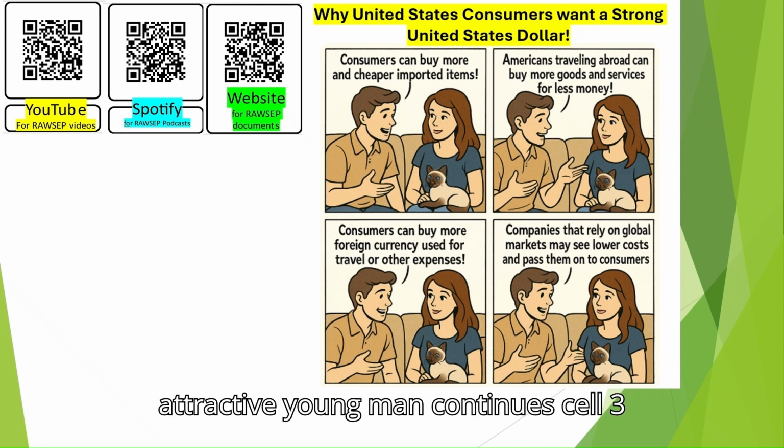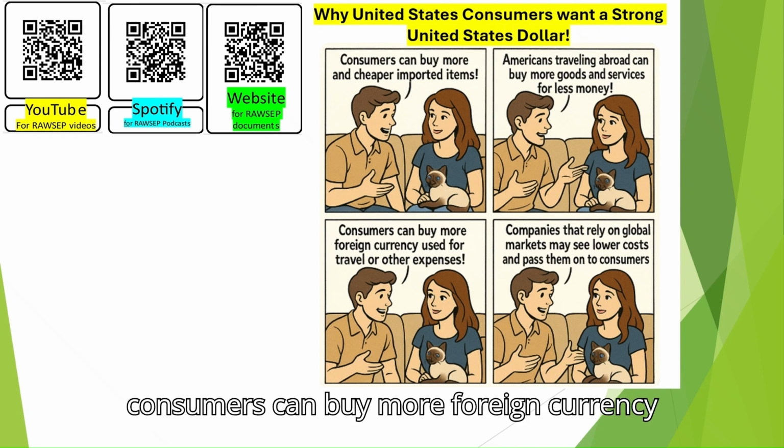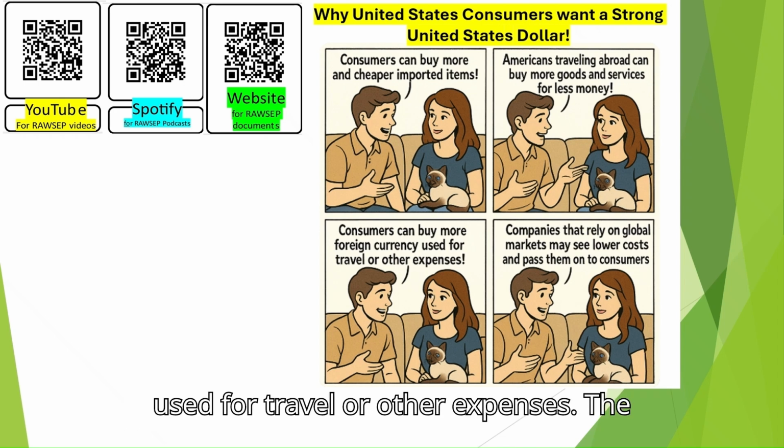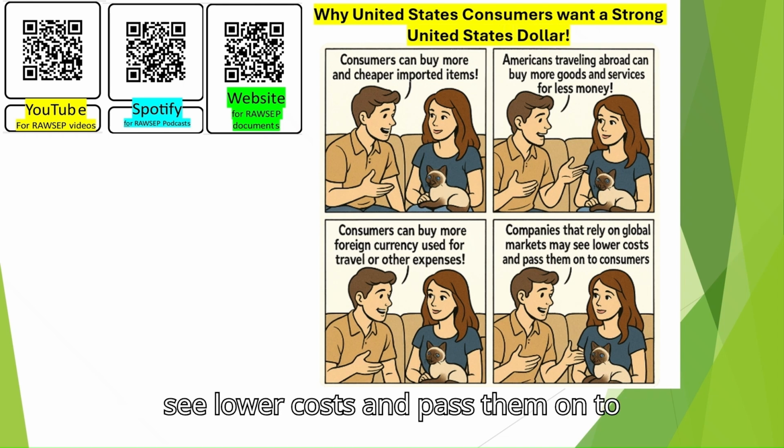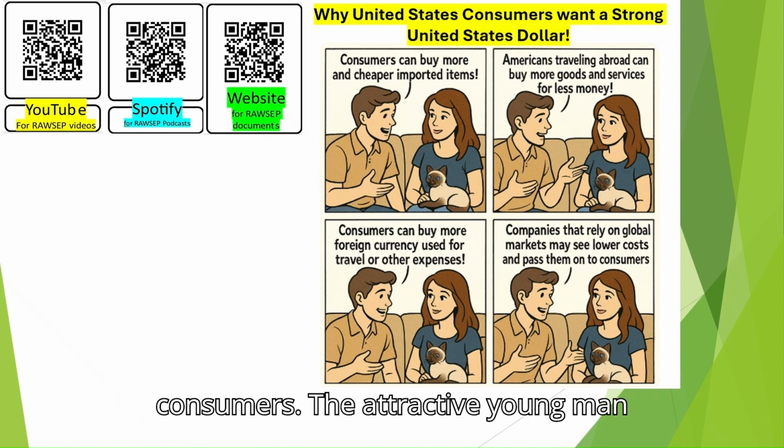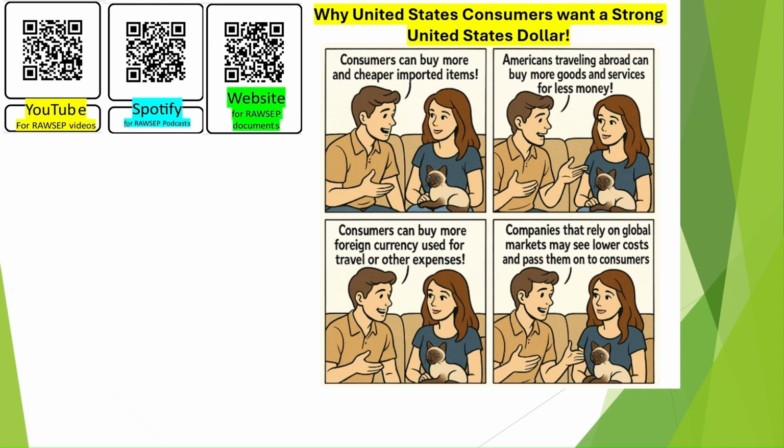The attractive young man continues. Cell 3. Consumers can buy more foreign currency used for travel or other expenses. The attractive young man says. Cell 4. Companies that rely on global markets may see lower costs and pass them on to consumers. The attractive young man concludes.